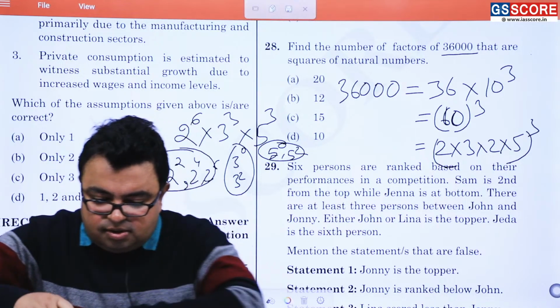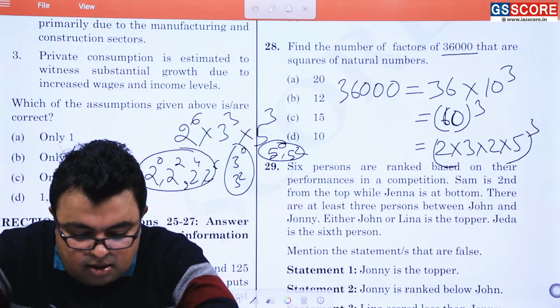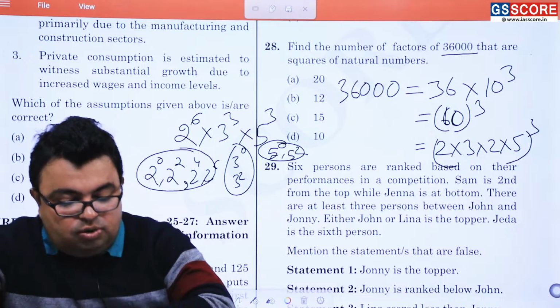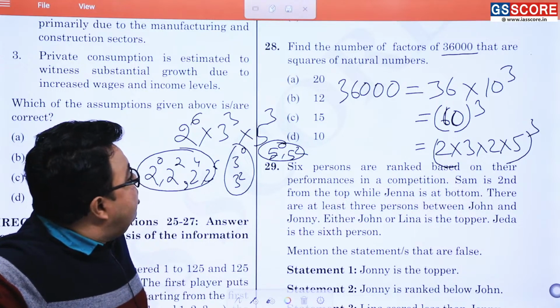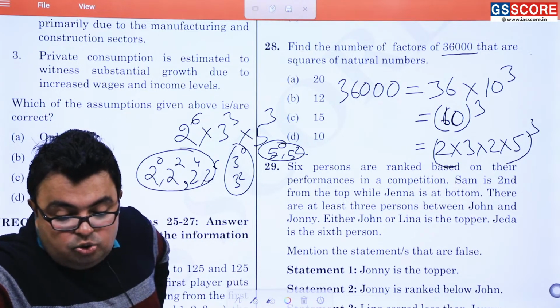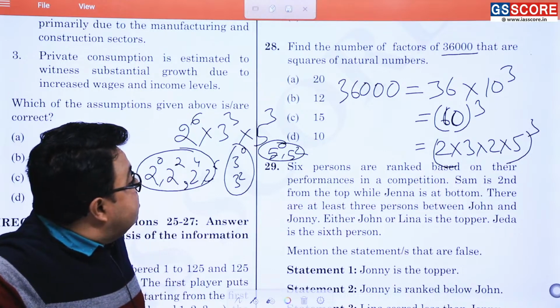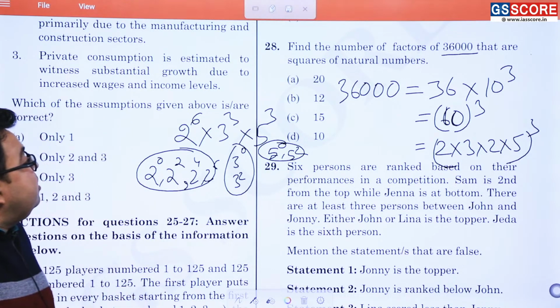Let me check it, guys. It is coming out as... okay, so there is something wrong here. 36,000 is coming out as what? 2 to the power 5, it is coming out as. How is that? Let me check it.